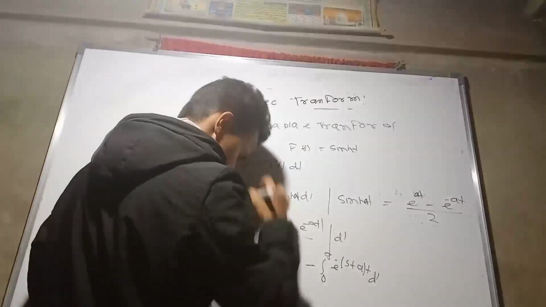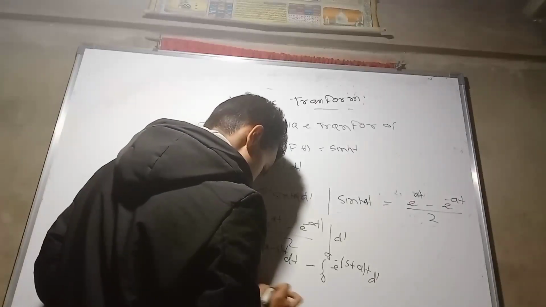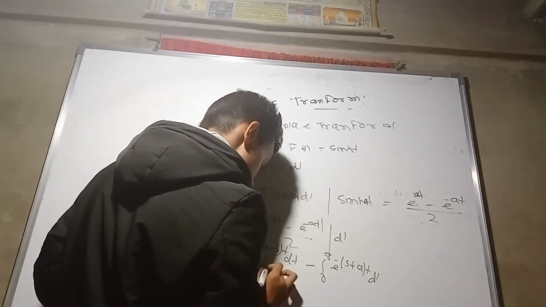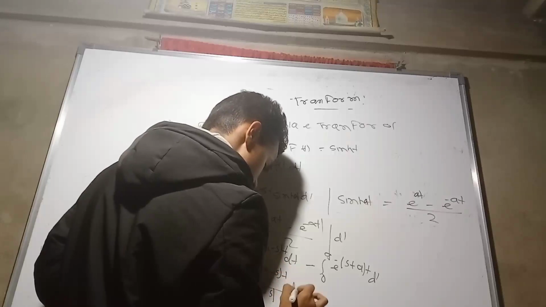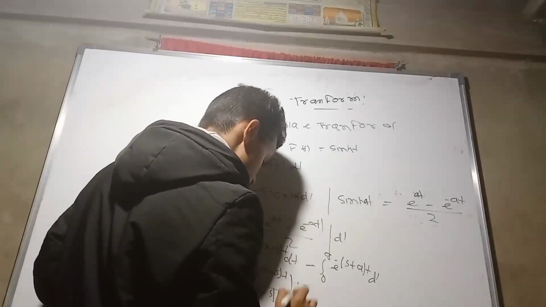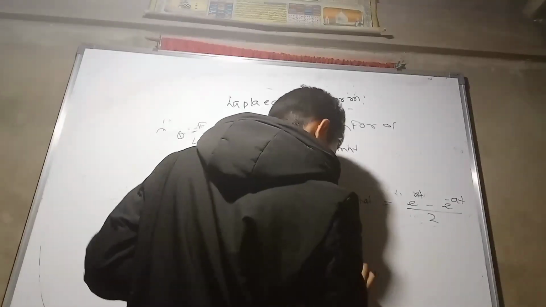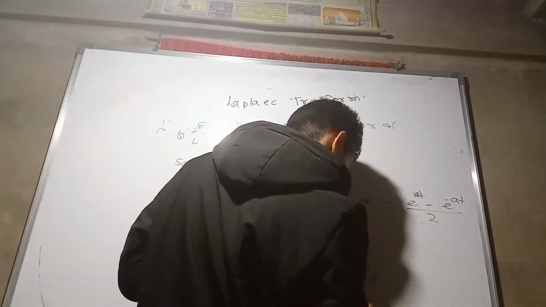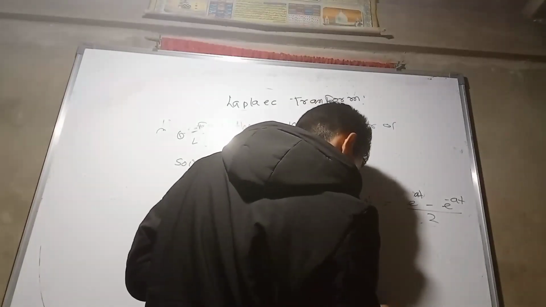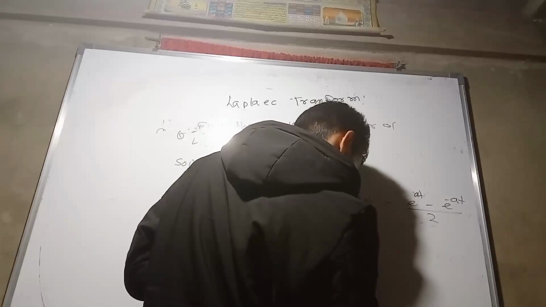When we integrate it, the result will be clear.